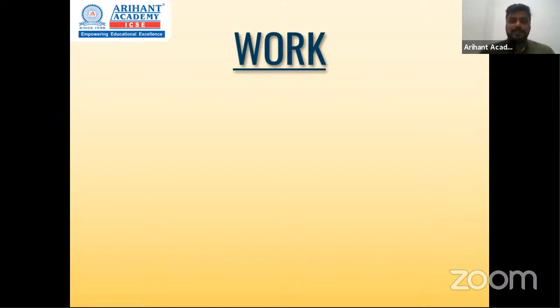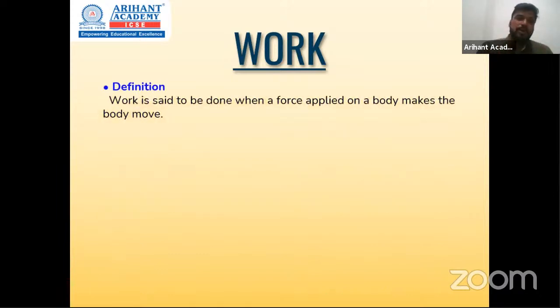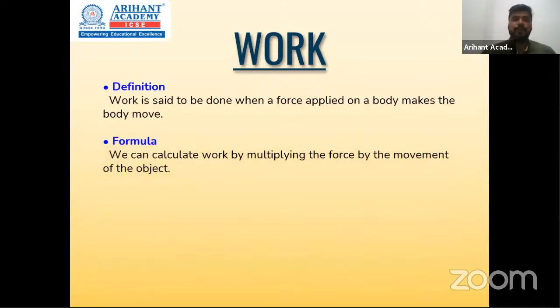Okay, so the first part of the chapter is work. Now, work can be defined as when you apply force and the body moves from one point to another. We say the work is said to be done in physics. Force and displacement are two major factors required for any work to be done. So, there goes the formula for it. Work done is force into displacement of the body. So, if you apply force and the body is displaced, then the work is said to be done.